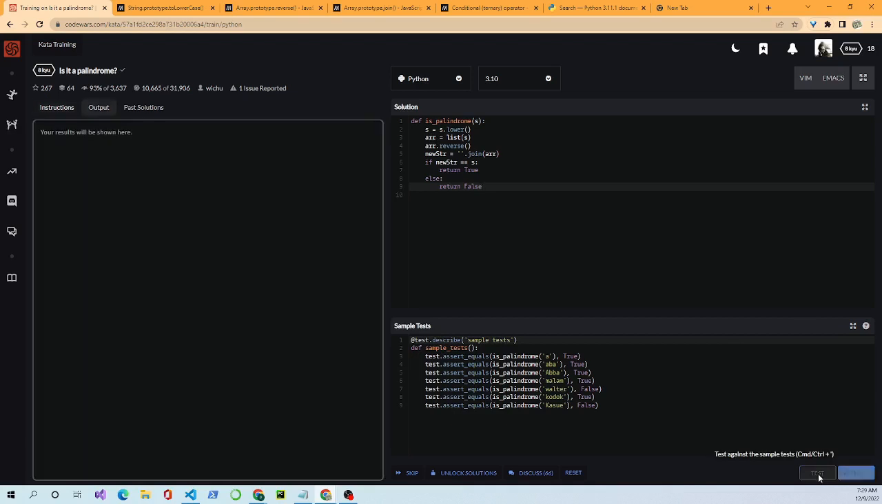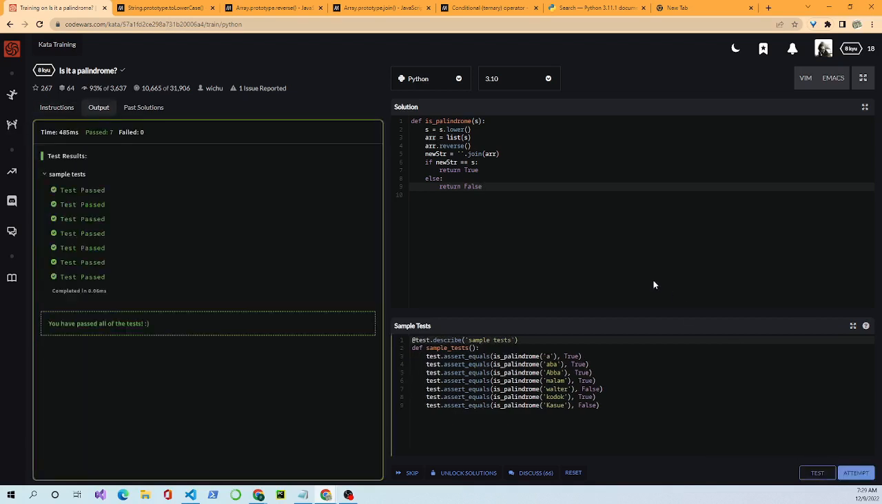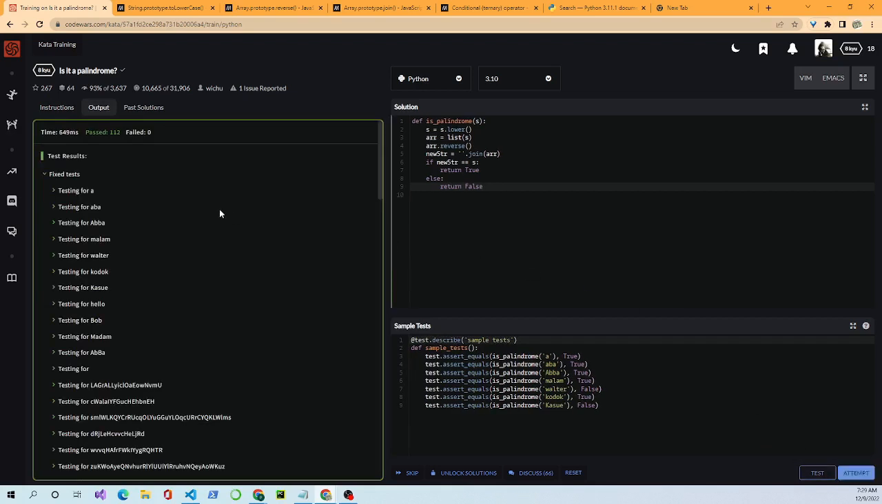Okay, we will test it, and it passes. Let's give it a little attempt. All right, and it passes. So this would be a basic, beginner-friendly way of solving the problem.